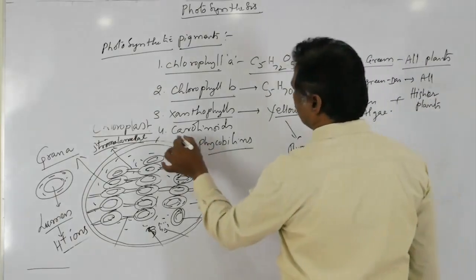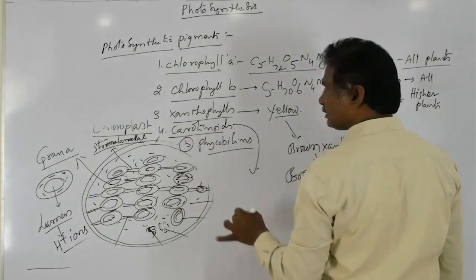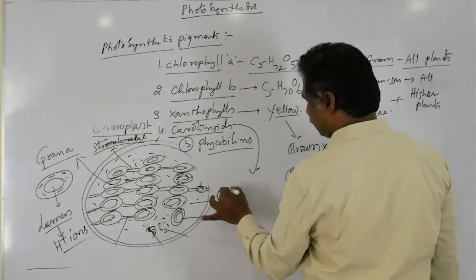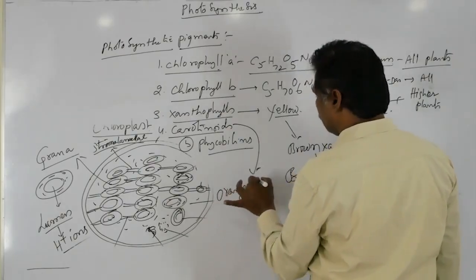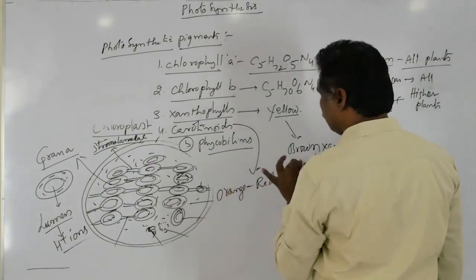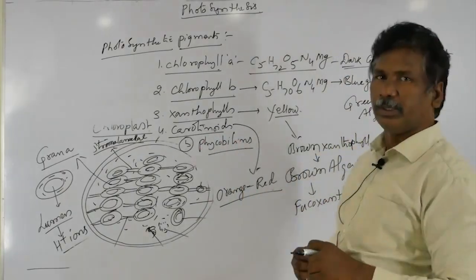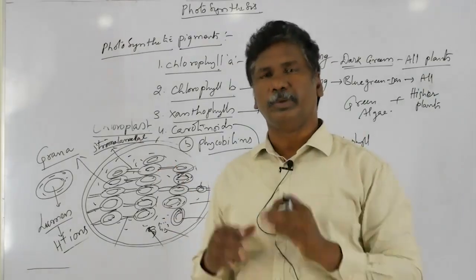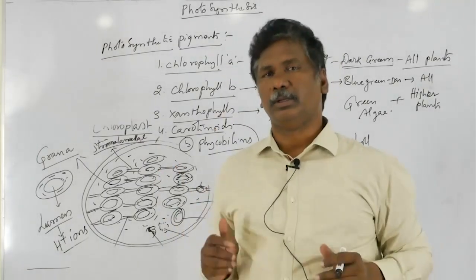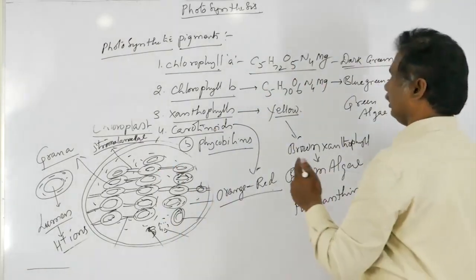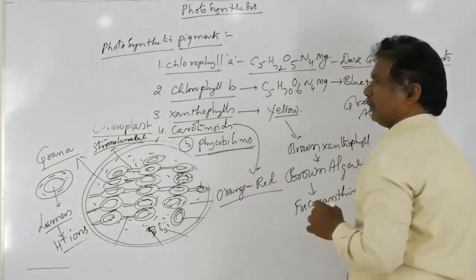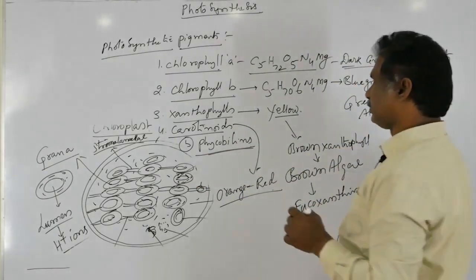Next, carotenoids. Carotenoids are orange to red colored pigments. They are also present along with the chlorophyll molecules. Next, finally, phycobilins. Phycobilins are water soluble.